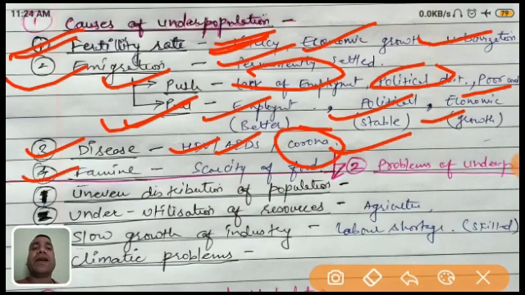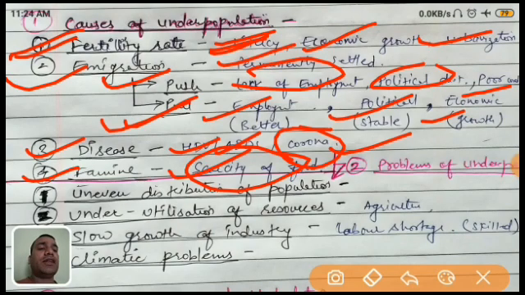Last one is famine. What is famine? It is a scarcity of food. It means a lack of water availability. So what will happen? Agriculture fails, and if agriculture fails, definitely there is a scarcity of food. If there is no food, who wants to live in that country or in that particular area? So that's why people are migrating to another place, and that area or country comes under underpopulation.